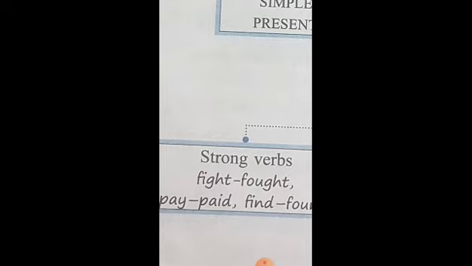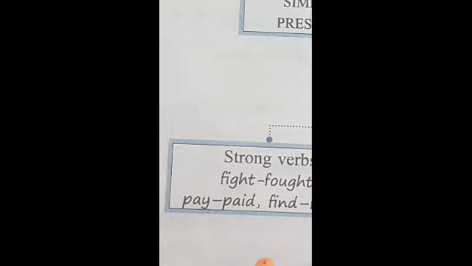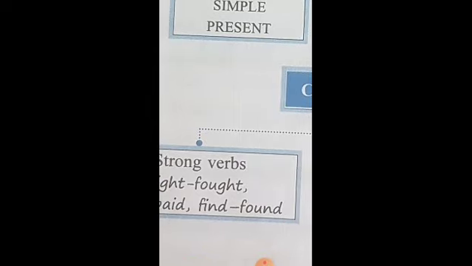The past tense form of fight is fought, F-O-U-G-H-T. Likewise, P-A-Y, pay. The past tense form of pay is P-A-I-D, paid. Here is the third word, find, F-I-N-D. The past tense form of find is not finded, it is found, F-O-U-N-D.